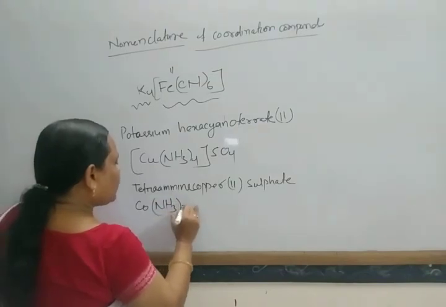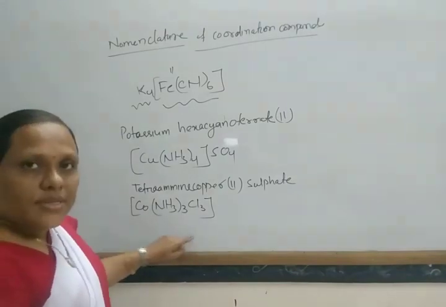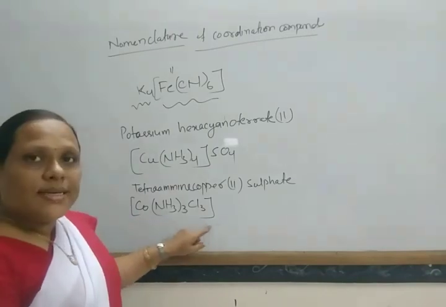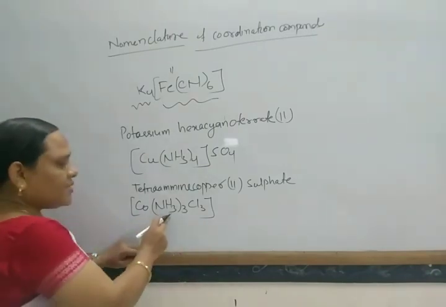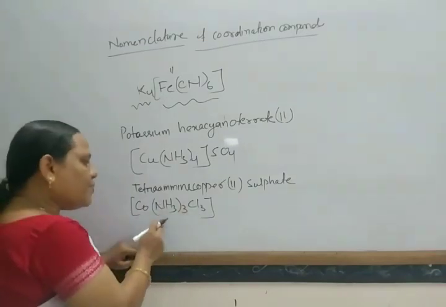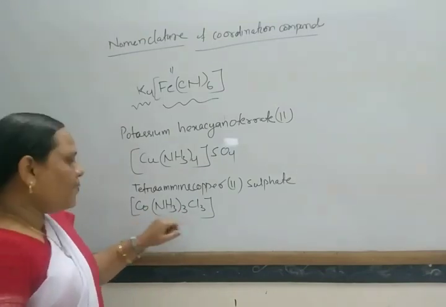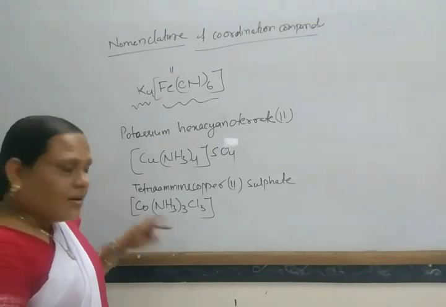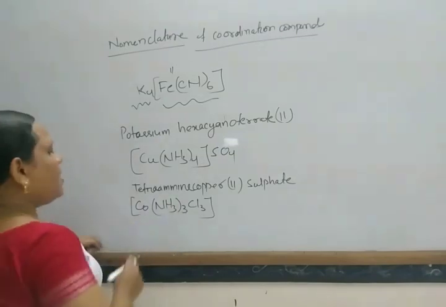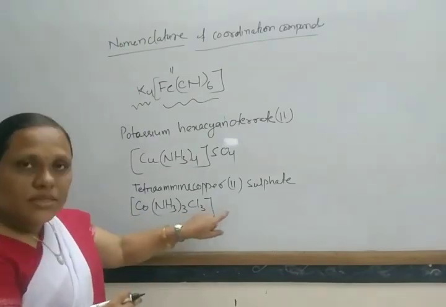Okay, next come to another example, [Co(NH3)3Cl3]. What is the name of this compound? This is a heteroleptic complex. Two types of ligands are there, ammonia and chlorine. Alphabetically, ammonia comes first, then chlorine, so it should be named first. Find out the oxidation number, here I have found that it is +3.